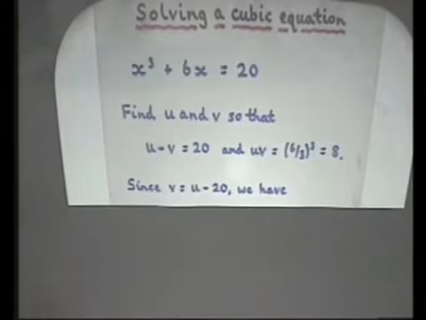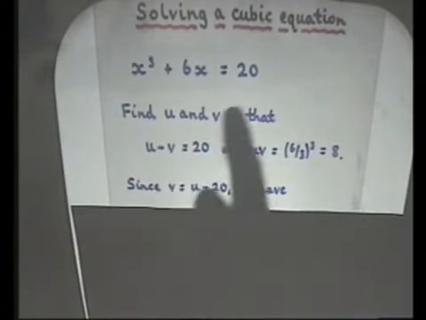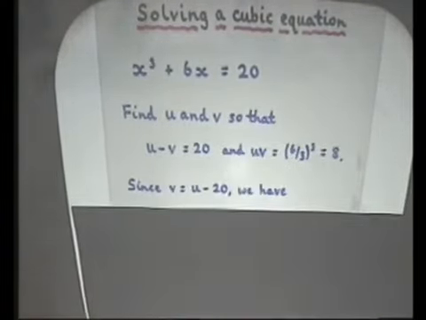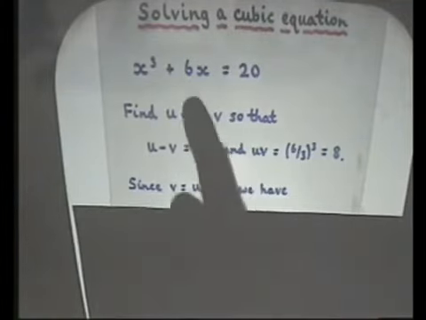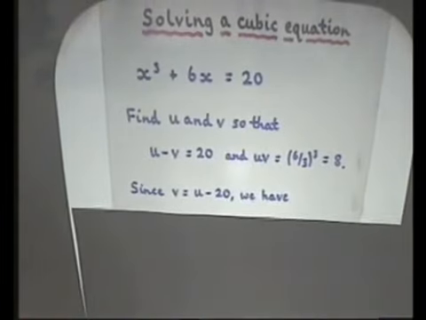The method that he had to solve these was he tried to find two new numbers. Often if you're trying to solve an equation, you bring in new numbers and you get new equations involving them, and then those are easier things to deal with. So the standard way that he used to solve equations like this, he brought in two new numbers, u and v, whose difference is this number here, u minus v is 20, and whose product is a third of this number here. Okay? I won't go into the reasons why he did that, I did that last year.